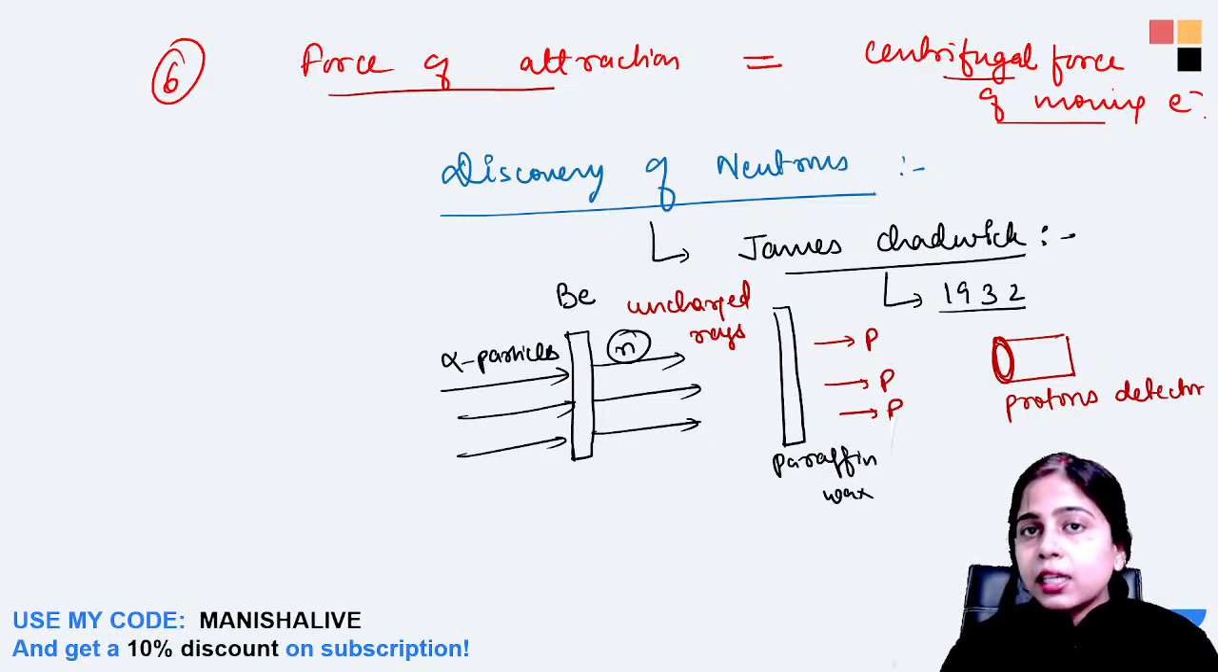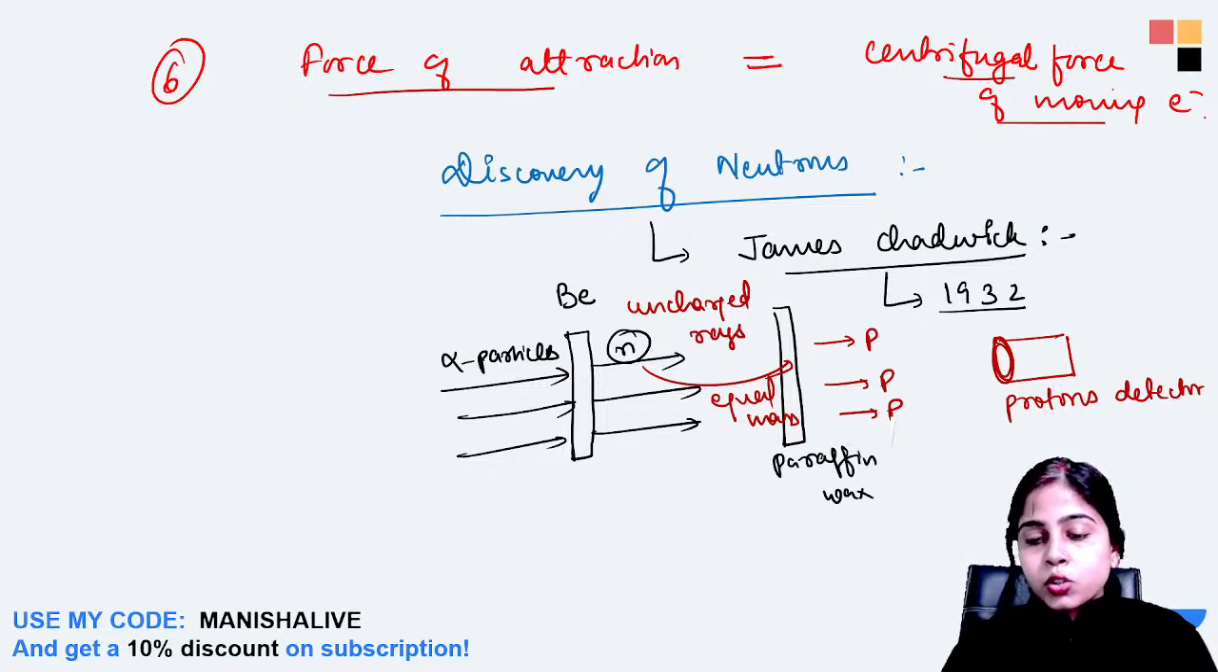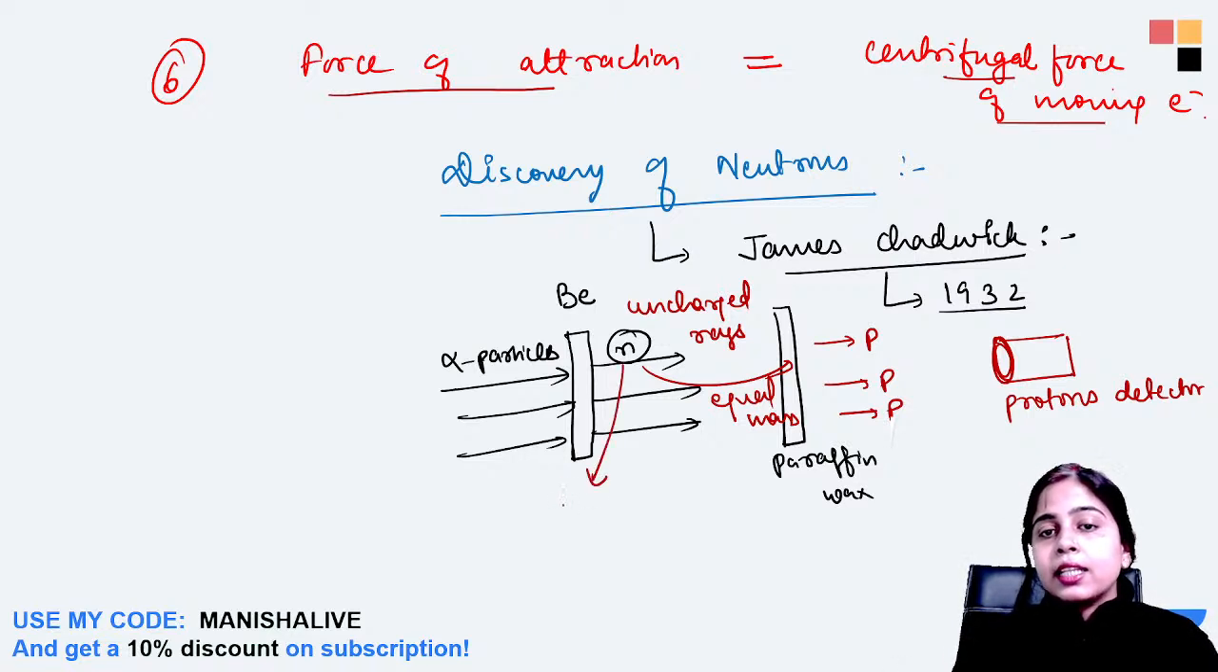So James Chadwick understood that along with protons inside the nucleus, there are some neutral species which do not carry any charge, but have mass equivalent to protons. They have equal mass to that of the proton, and thus he named this species the neutron. Why did he call these uncharged rays? Because he saw that these neutrons were not deflected by any electric or magnetic field.